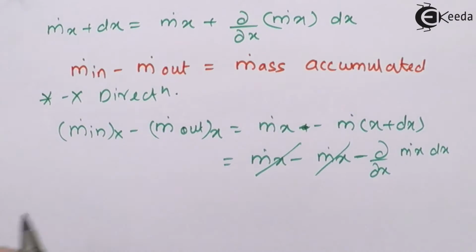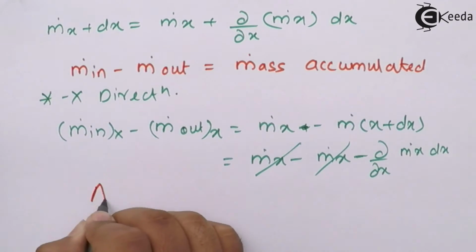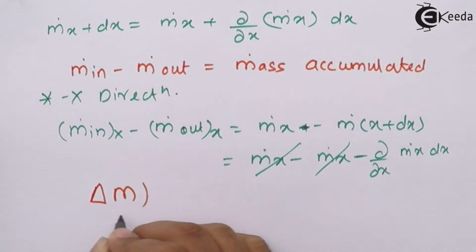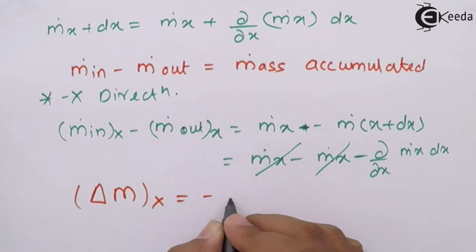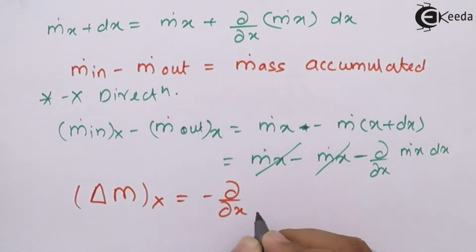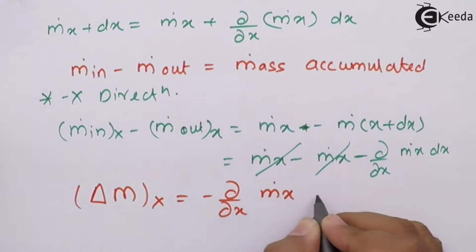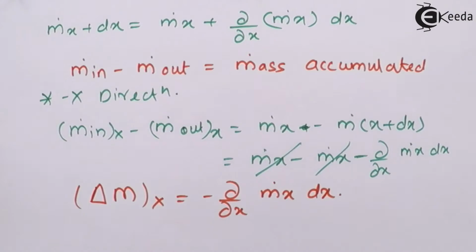Now what you have got, the change in the mass flow rate along x direction is equal to minus dou by dou x into m dot of x into dx. And what is m dot of x, which we have already seen? That is rho into area of cross section into velocity along x direction.